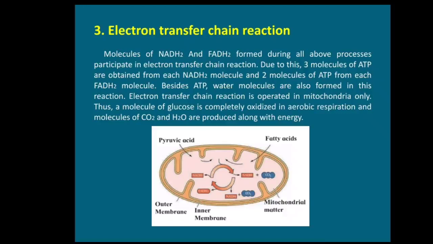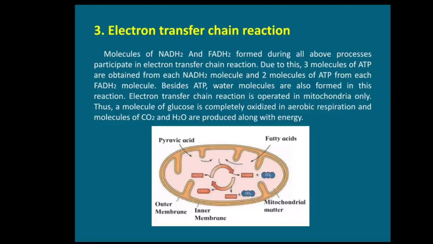Electron transfer chain. Suppose change of a 150 rupee note is asked, we get 3 notes of 50 rupees. Similarly, in the electron transfer chain, each NADH2 molecule gives 3 ATP molecules, that is 3 molecules of adenosine triphosphate, which is a simple energy rich molecule.